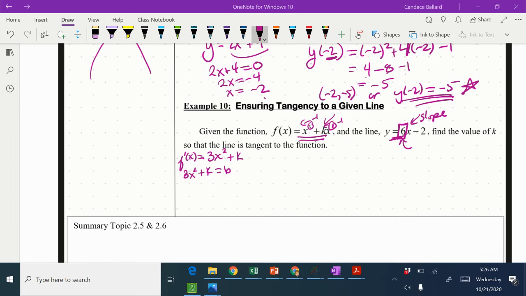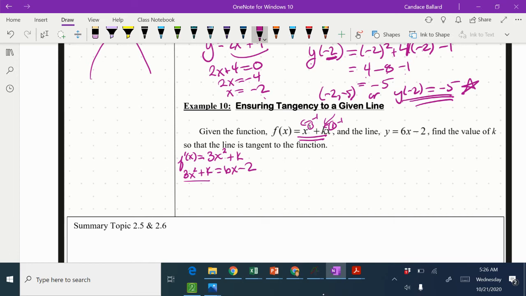I know. Oh, wait, I'm not doing it right. Find the value of k since the line is tangent. So actually, I don't want just the slope. I want the entire line. So we want this line here, that slope is equivalent to that line there. So 6x minus 2. I'm going to use that to solve for k.